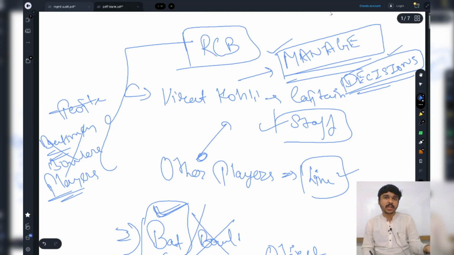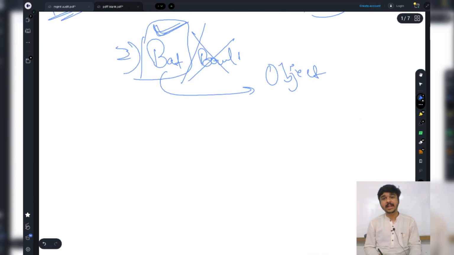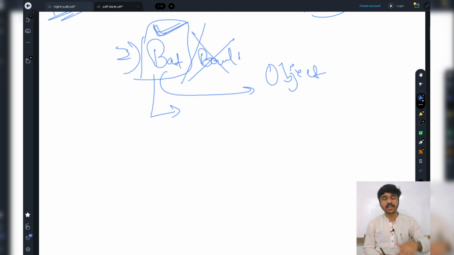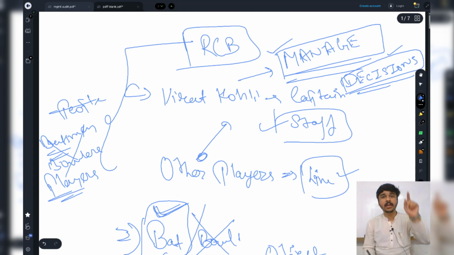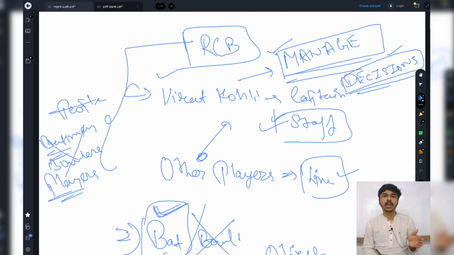Now, these people are going to say that yes, we are the best decision makers, we are good managers. So what will they say? They will say that the bats that we are procuring are not in good condition. It might be the case that the bats being manufactured are of low quality. So if I go and check the ability to manage of Mr. Virat Kohli, of the staff people, or in the real business world, of the management, I am doing a management audit.